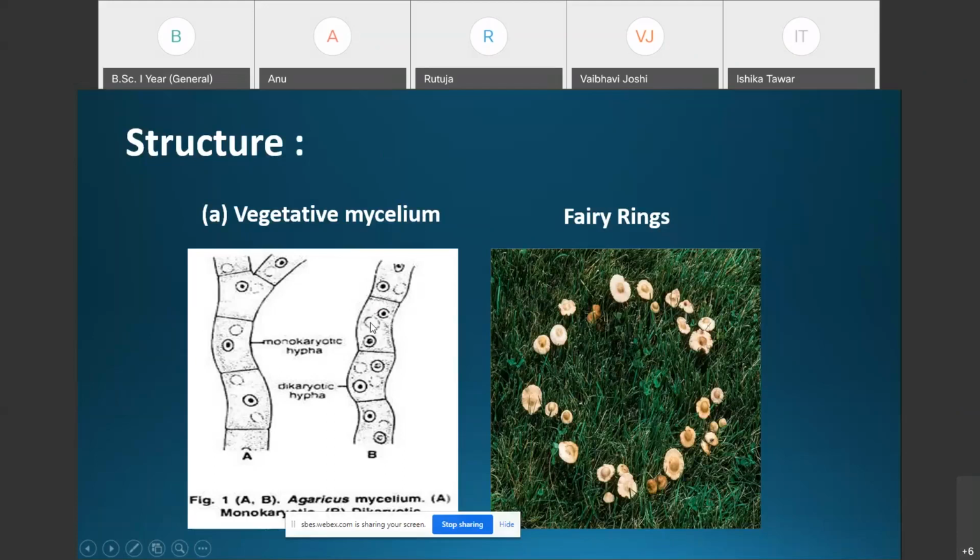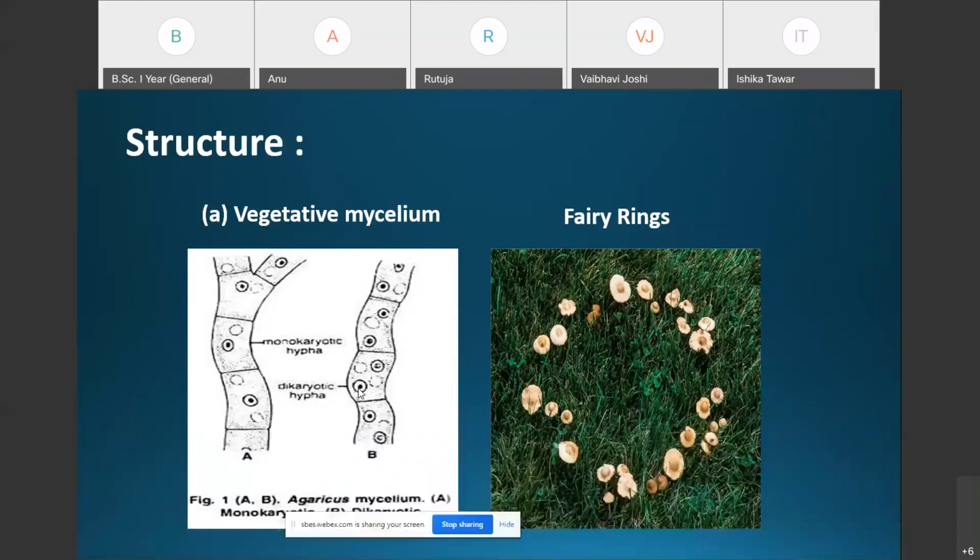That's why this secondary mycelium is said to be dikaryotic. Why is it called dikaryotic? Because two nuclei of the opposite strain are present in each cell of the hypha.